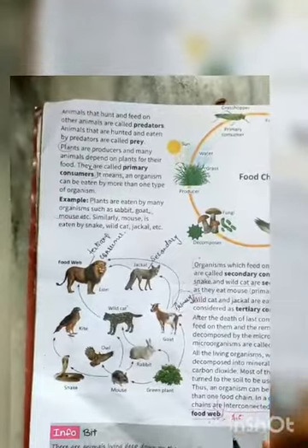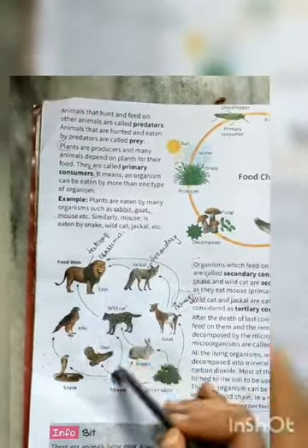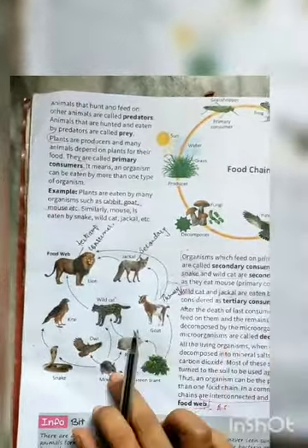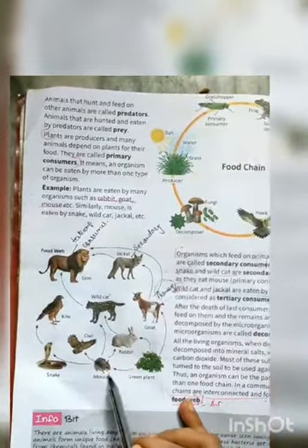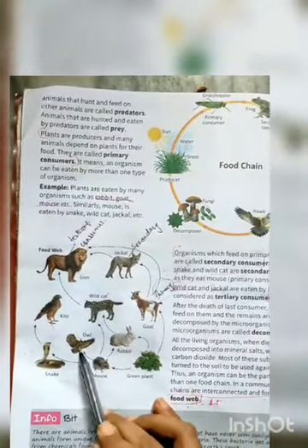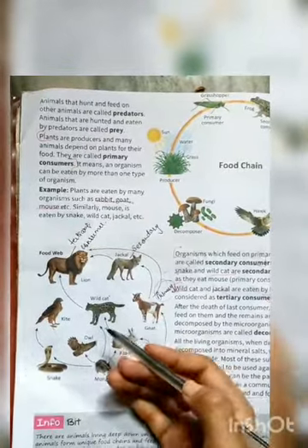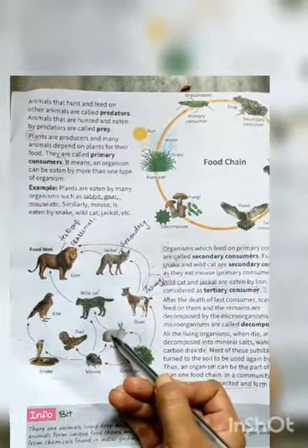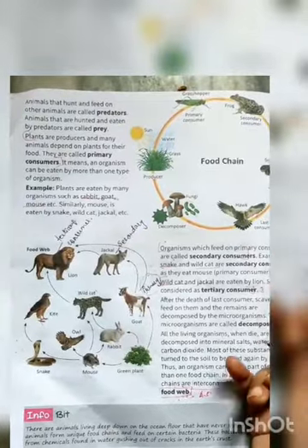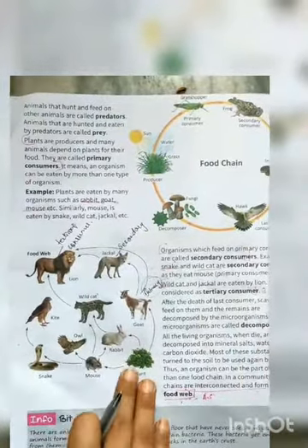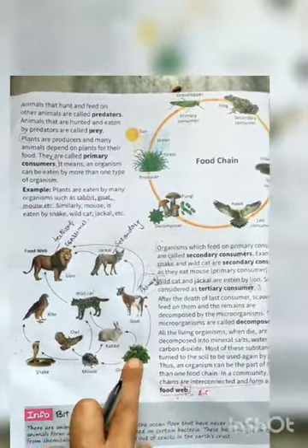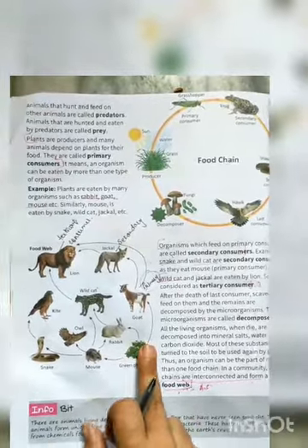As you can see in this particular picture, you can make as many food chains. Now see, mouse is eating green plants, mouse is eaten by owl. And when owl is going to be decomposed in the soil by decomposers, for example microorganisms, what will happen? They will give nutrition to the plant, and again a new plant will start growing out of it.